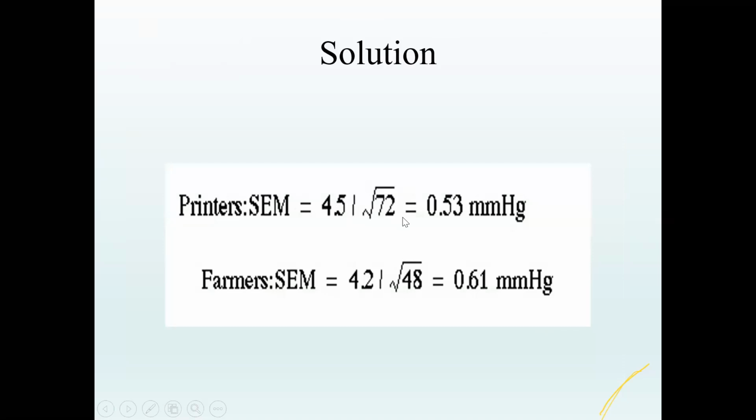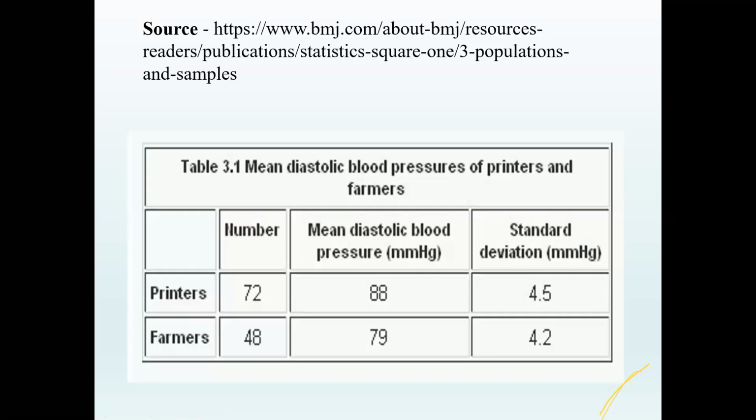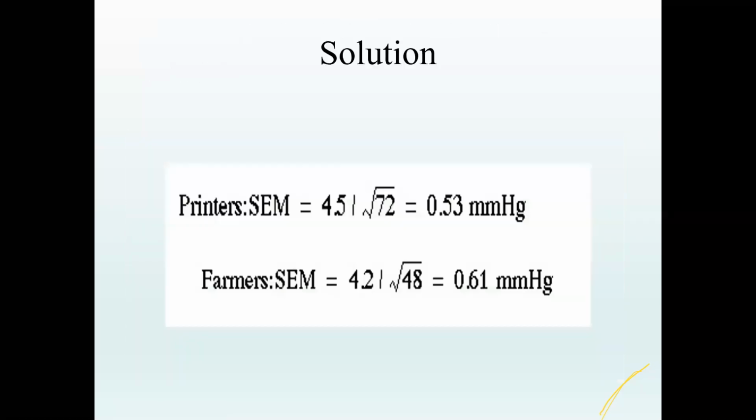So it is 0.5753 for the printers, and for the farmers it is 4.2 divided by the square root of 48, which becomes 0.61. If you want to see the variation within a group, you can use standard deviation, but when comparing between the groups, it's better to use standard error.